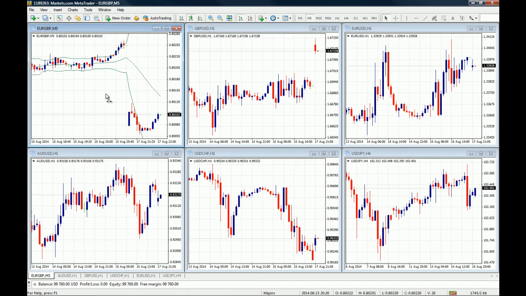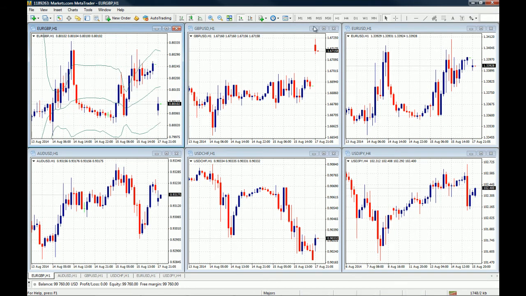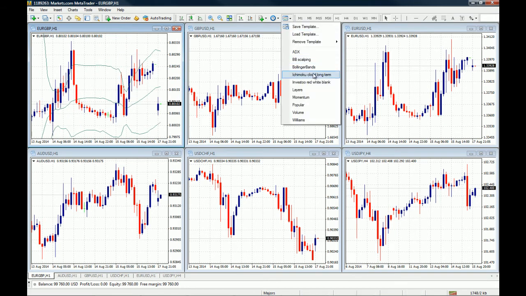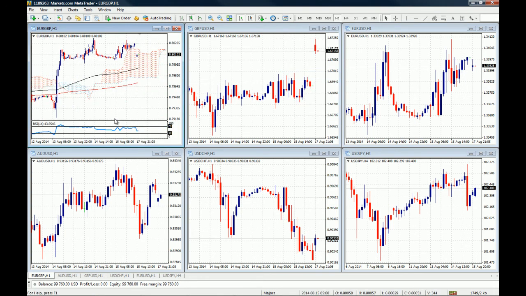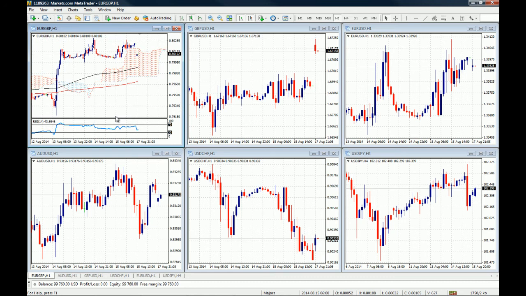So if you are, for example, on the Euro GBP 5-minute chart, but you see no real setup on the 5-minute chart, and you move to the 1 hour chart, you just go here and you change your template to the Ichimoku cloud and the RSI setting that you have for longer term trades, and then you can start drawing the trend lines on your charts and looking for entries.